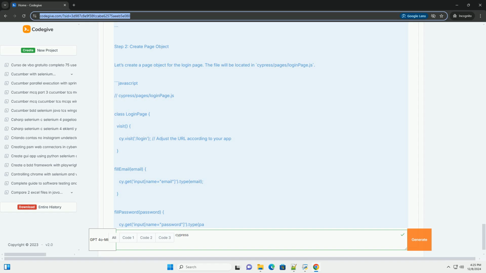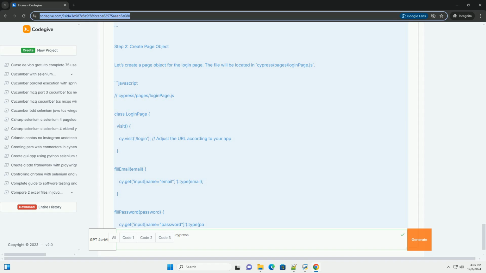Prerequisites. Basic knowledge of JavaScript and Cypress. Cypress installed in your project. If you haven't installed it yet, you can do so by running bash: npm install cypress --save-dev. A basic understanding of how to run Cypress tests.